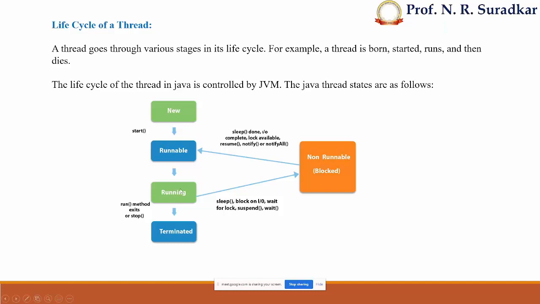From runnable to running, it goes, and then if some undesirable situations come up, like it goes to sleep mode, it has to wait for the input output operation or suspend the operation, or it goes to the waiting state. That particular running or runnable thread goes to the non-runnable state, and that non-runnable thread is called a blocked thread. It means when the thread is inactive for a certain reason, that particular thread goes to the non-runnable state.